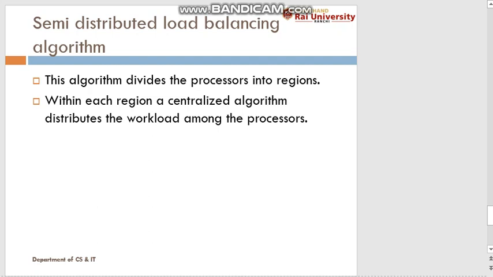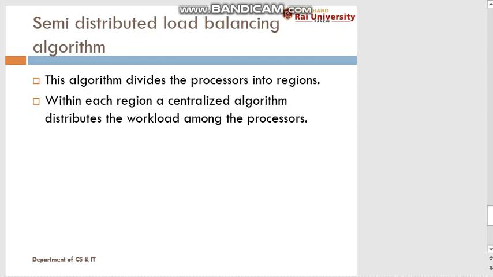Now coming to the semi-distributed load balancing algorithm. In this case we divide the processors into particular regions, and within each region we apply a centralized algorithm which distributes the workload among the processors. As we have seen, in the centralized load balancing algorithm, we select a particular node, and only on that node is all the global information stored.